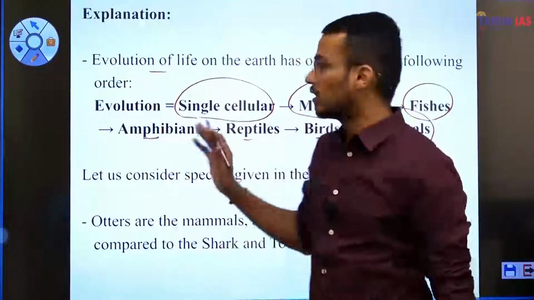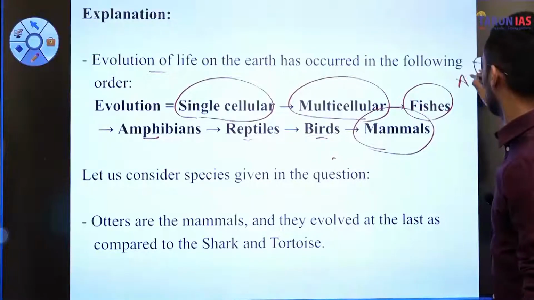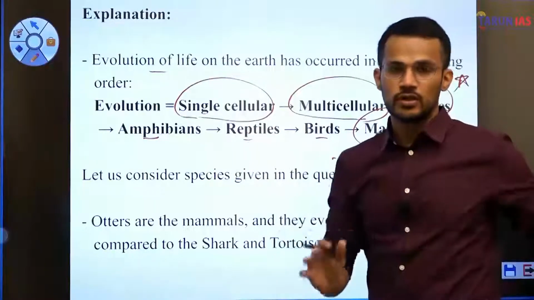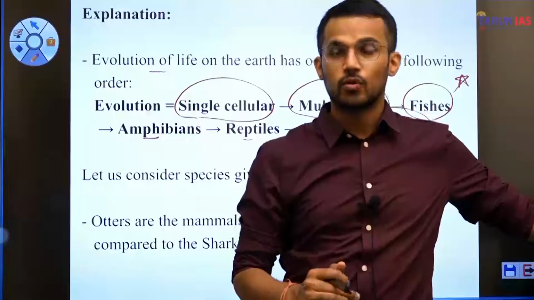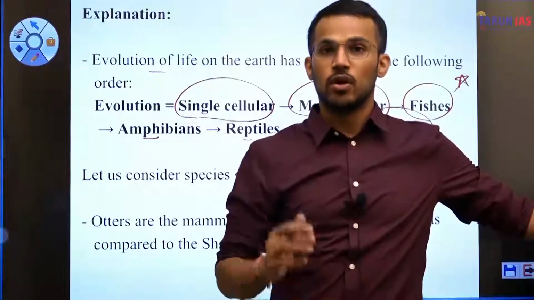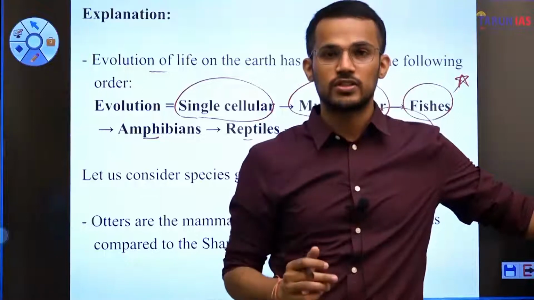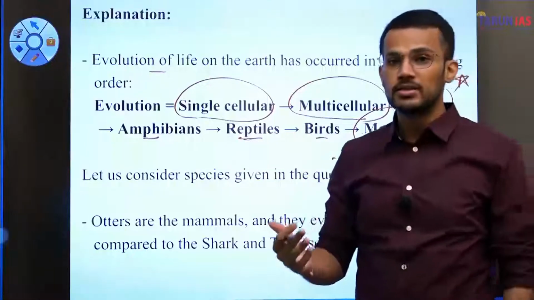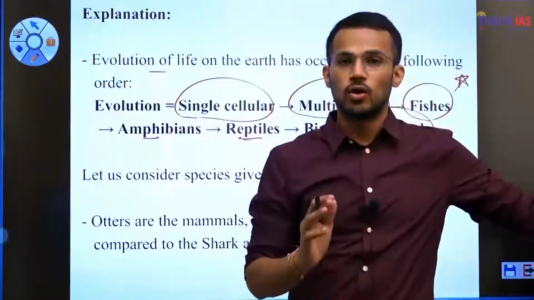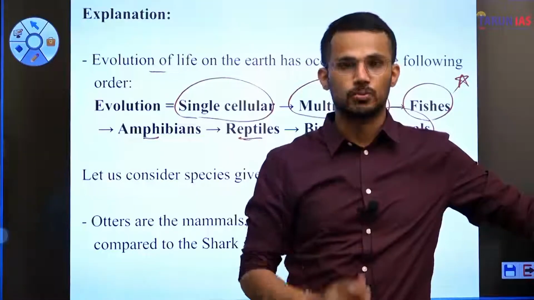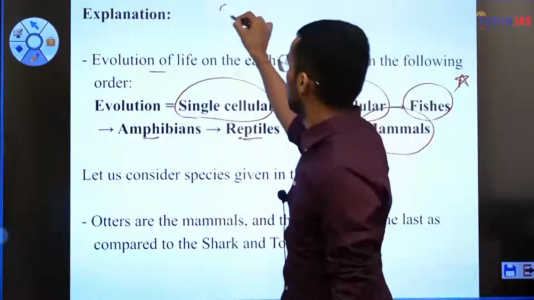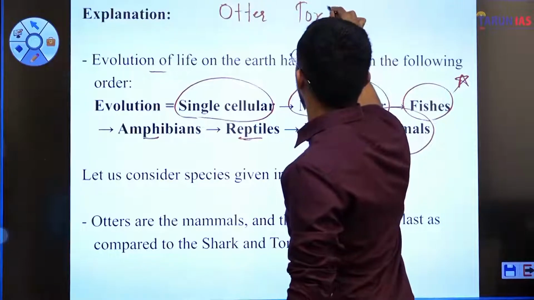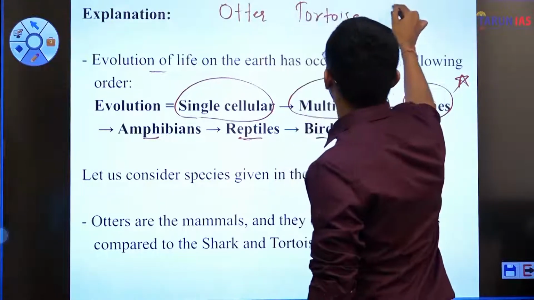Right? So this is the order of evolution and this is very important from your exam's point of view. You should try to remember this order of evolution. Firstly, single cellular organisms, followed by multicellular organisms, followed by fishes in aquatic ecosystem, then amphibians, then reptiles, then birds, and finally mammals evolved on this earth as a part of the evolution process. And this question talks about three organisms. First is otter, second is tortoise, and third is shark.